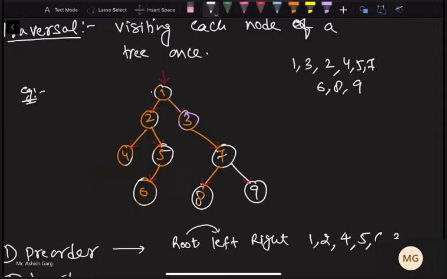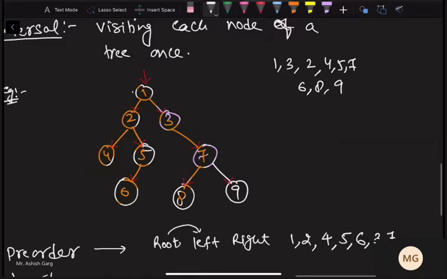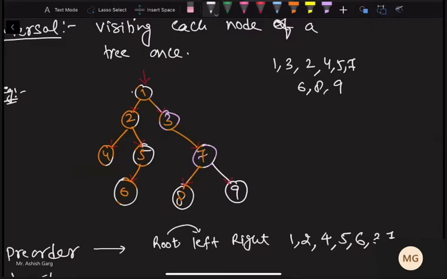Now when we go to the right part, then we have seen the 7. Now 7 is the root of this current subtree. So write 7 here. Then after exploring 7, do we have left? Yes. So write 8. After exploring 8, do we have left or right? No. Then we go back to 7. At 7 we have right also. Then we write right, 9. At 9 we do not have left or right.